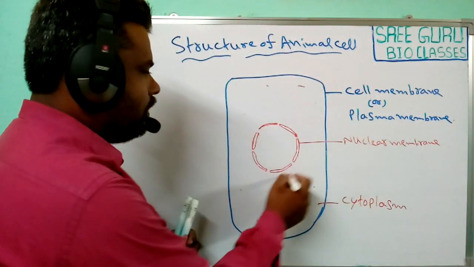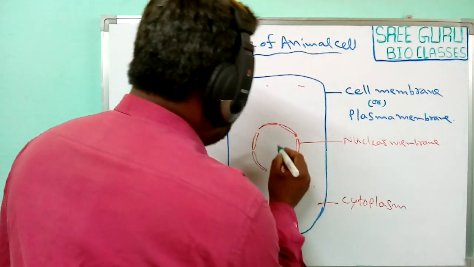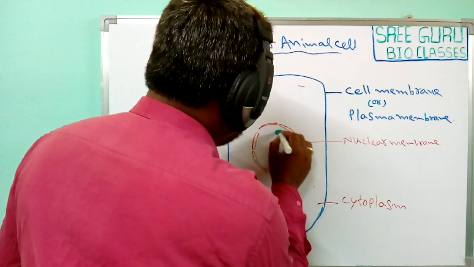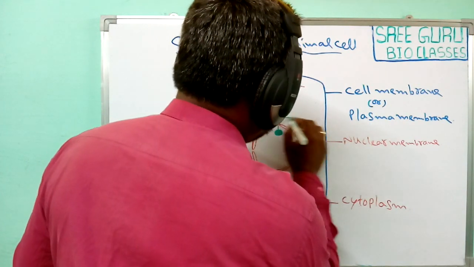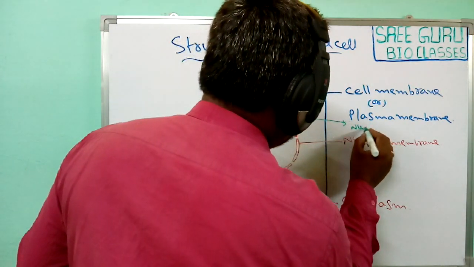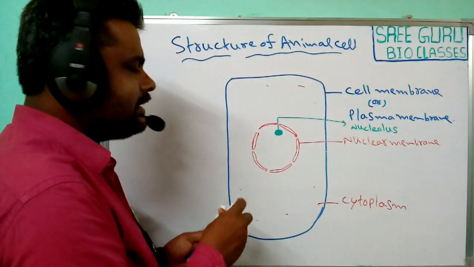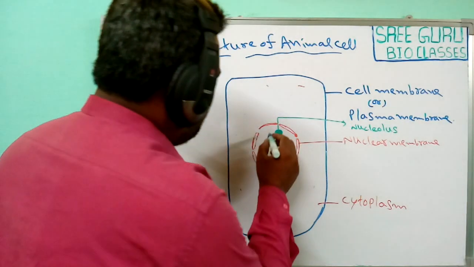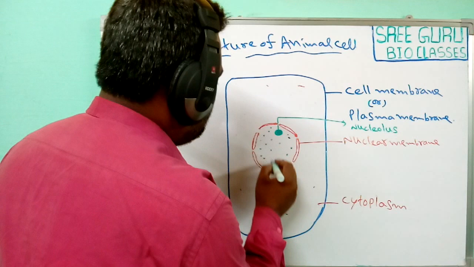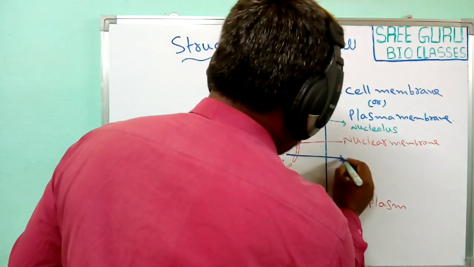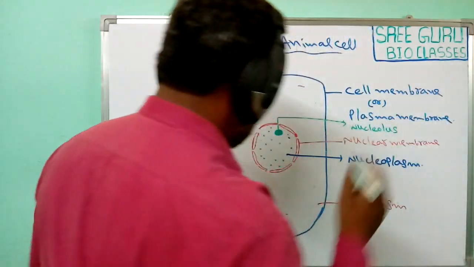Inside the nucleus, another important structure present is known as the nucleolus. In addition to this nucleolus, the fluid present inside the nucleus is known as nucleoplasm.